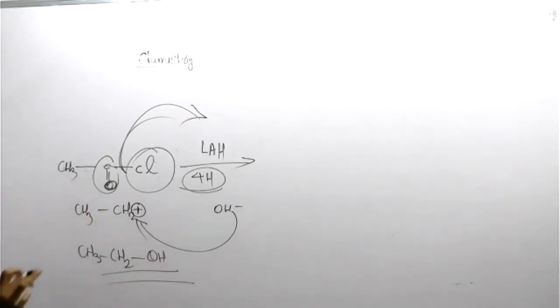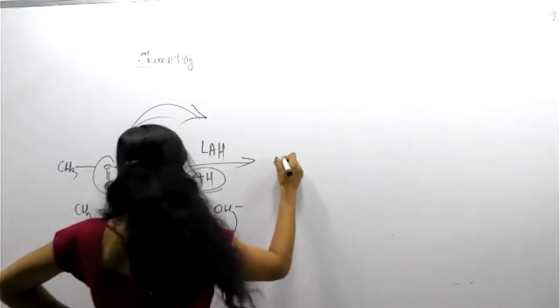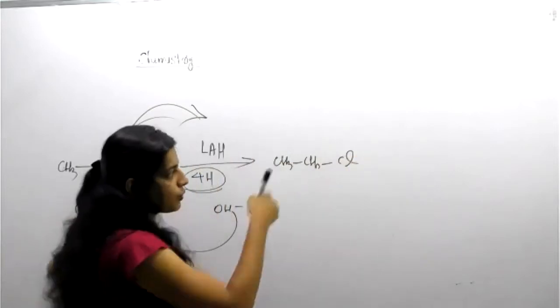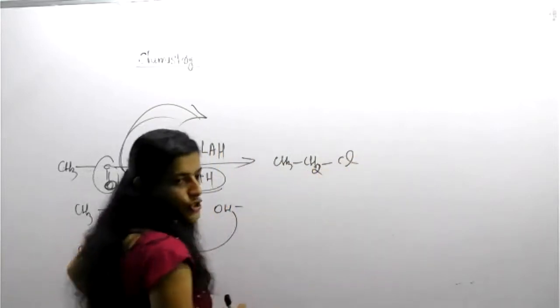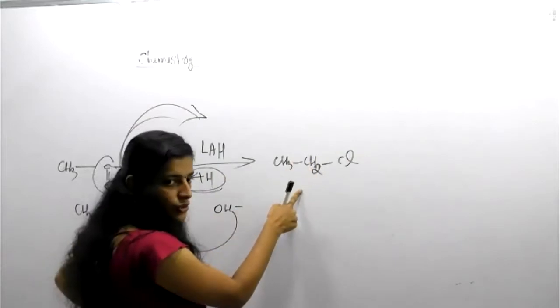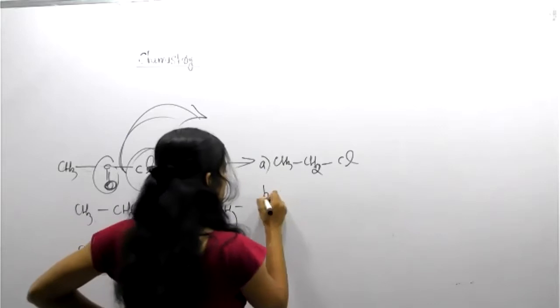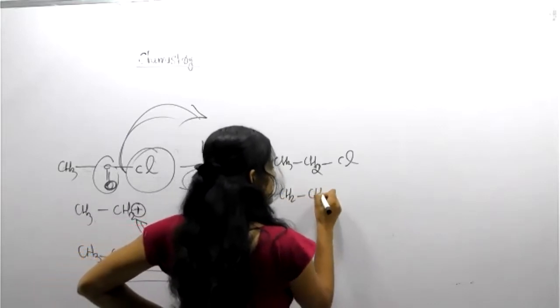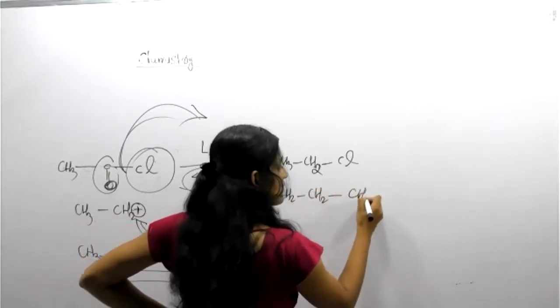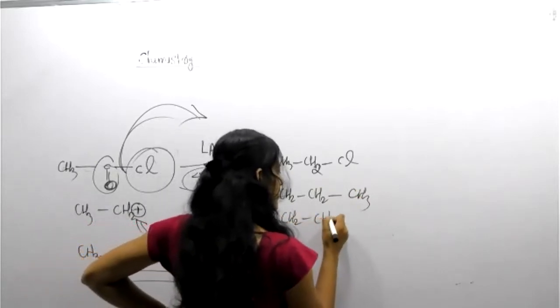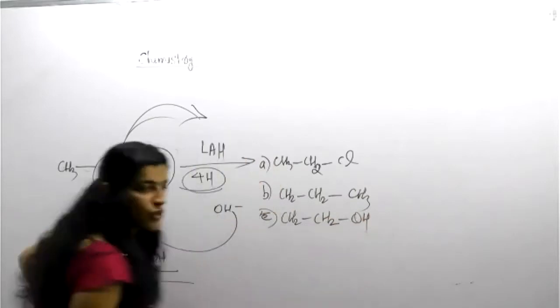In your options, I think there is an option like this: CH3CH2Cl. The CH3 will never be removed, but the C double bond can convert into CH2. This is the first option, and it becomes a little bit tricky. The second option is CH2 with CH3 like this. The third option contains CH2CH2OH. So which one will you select?